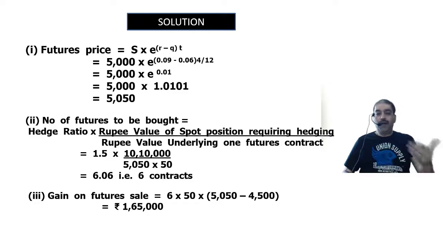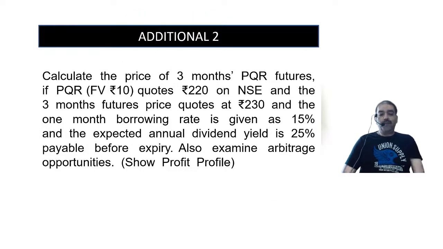Okay. Now write down the question, additional question number 2. Calculate the price of 3 months PQR futures. PQR is the name of a company.